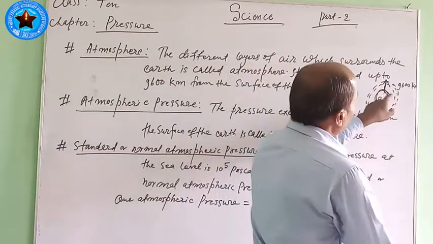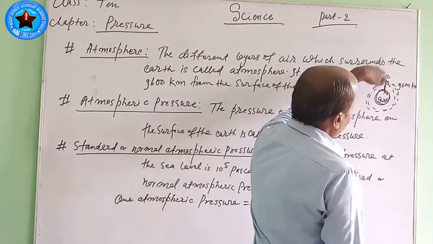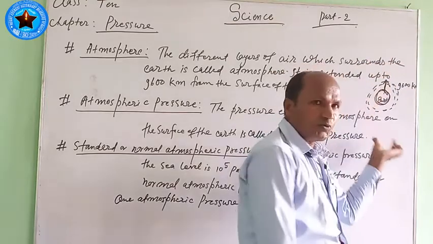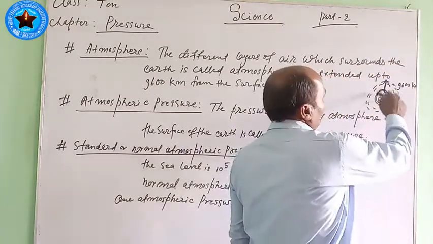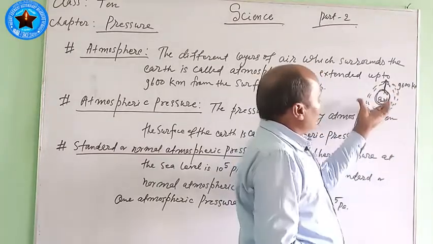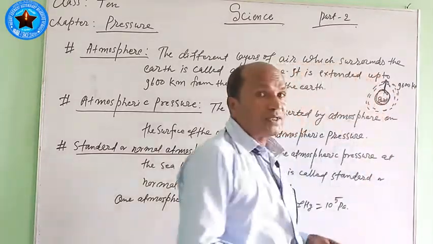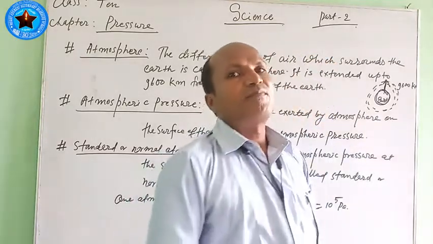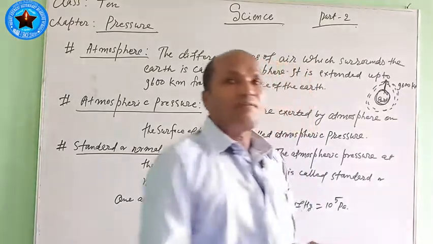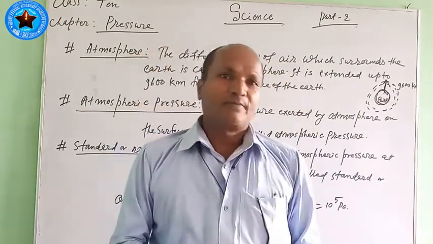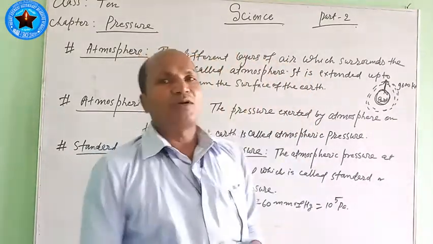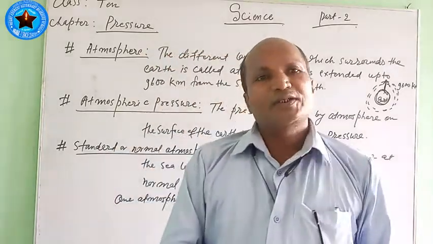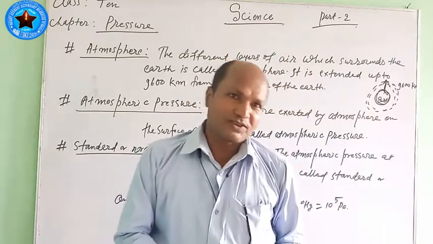This different layer of air, that is the atmosphere, also exerts pressure downward on the surface of the earth. We can say that the pressure exerted by the atmosphere on the earth or any planet is called atmospheric pressure. Or in very simple words, pressure exerted by the atmosphere is called atmospheric pressure.